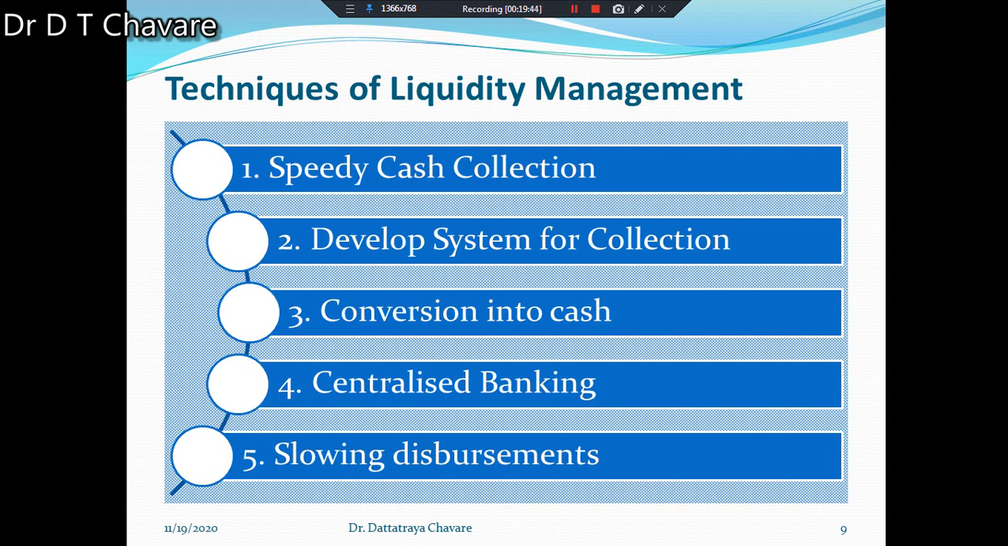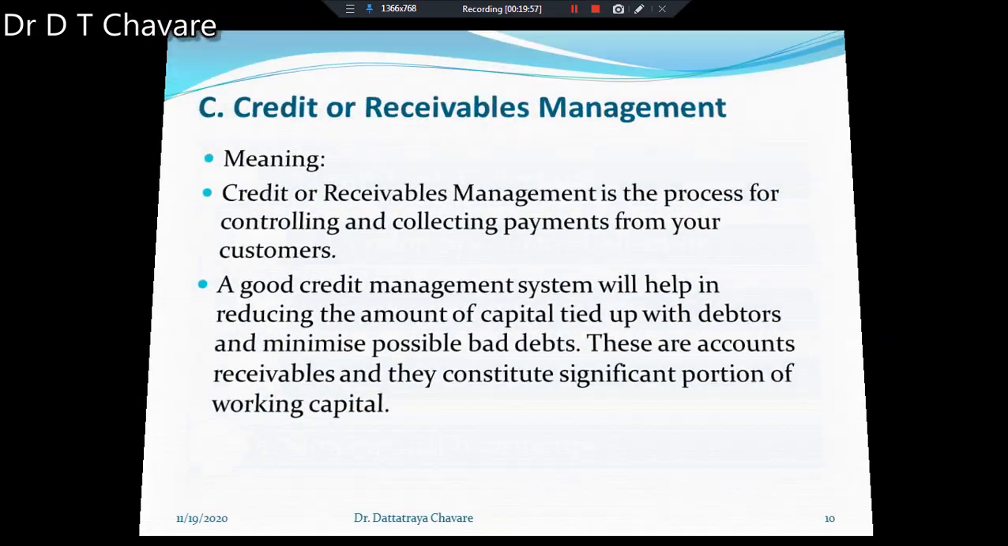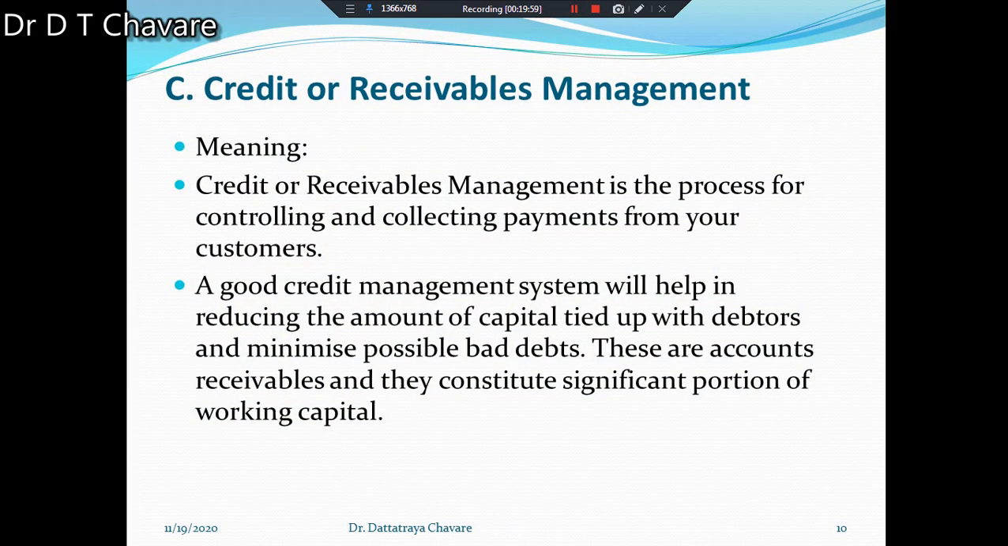In this way, these are the 5 different techniques of liquidity management, and with the help of these 5 techniques, liquidity management can be possible. Okay, now we have to study the credit or receivable management.